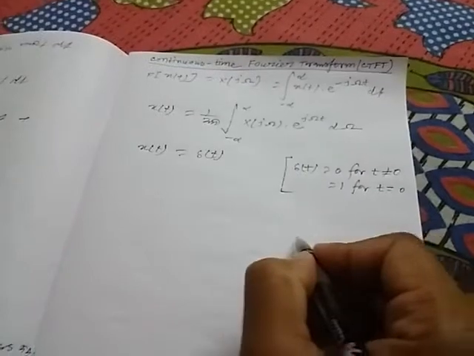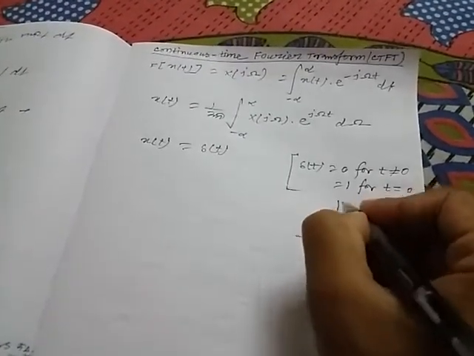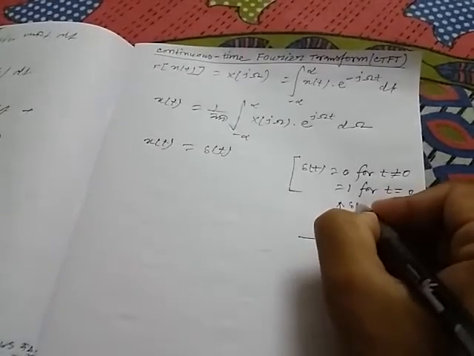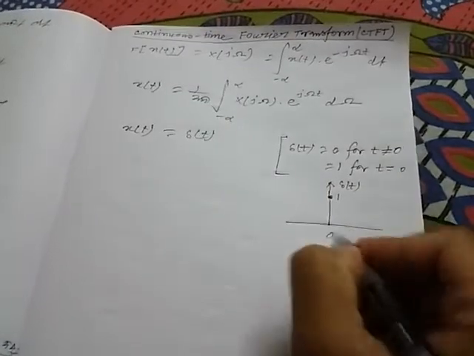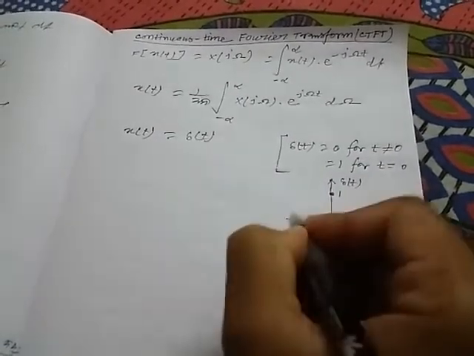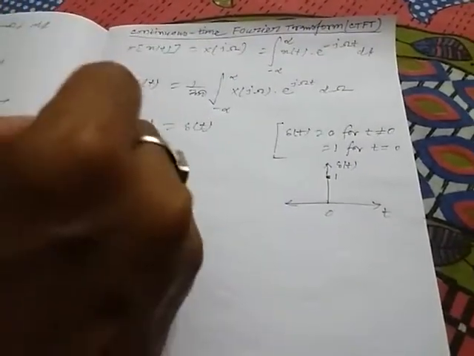What is the graph of delta t? The graph of delta t is this, because this is a unit impulse signal, so the amplitude will be 1 at t equal to 0. Now we have to find the Fourier transform.